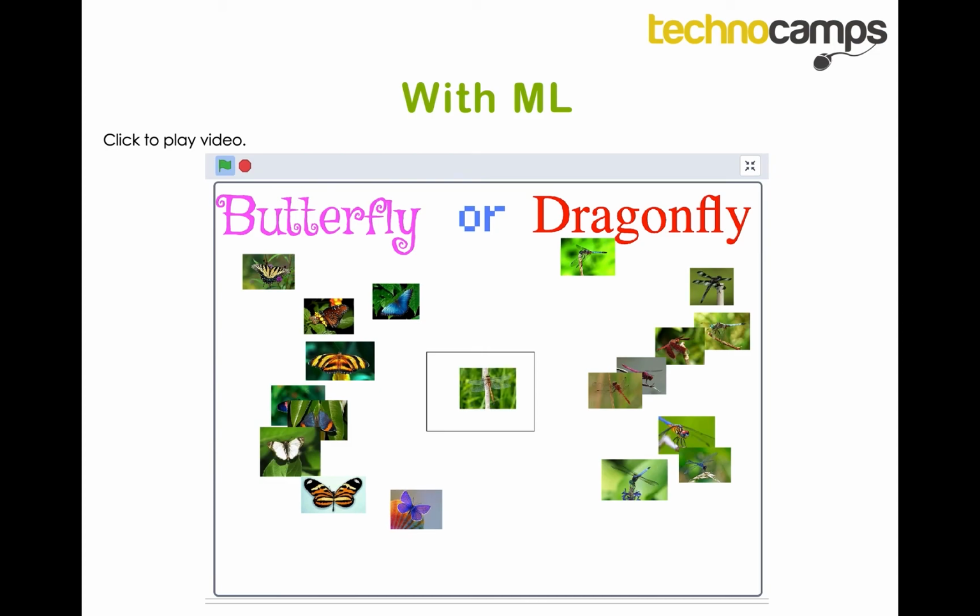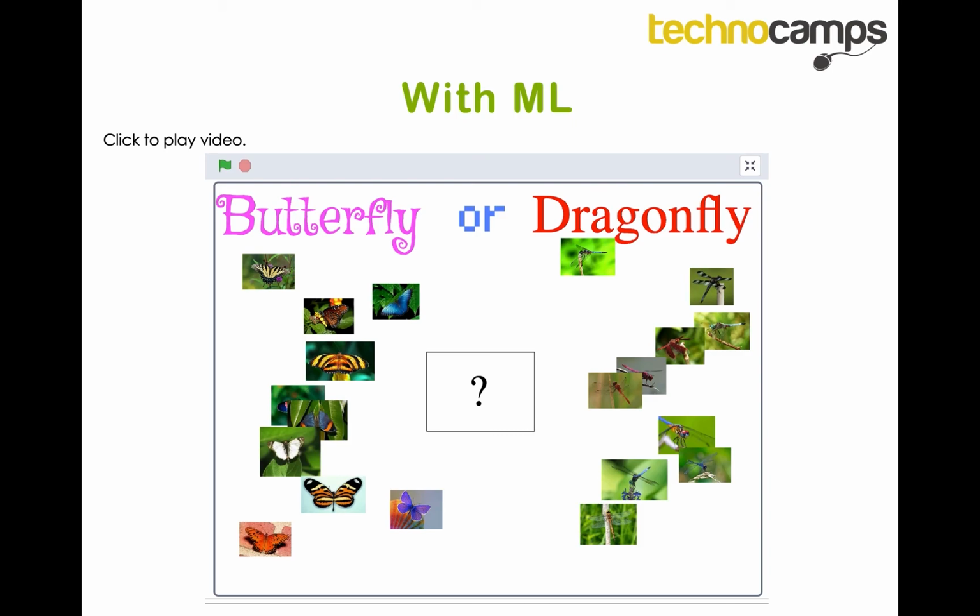Okay. Now, as we can see, I believe the computer has done well. I believe that all images of butterflies have been placed to the left and all images of dragonflies have been placed to the right. Now, has the computer made even one mistake? The answer in this case is no.